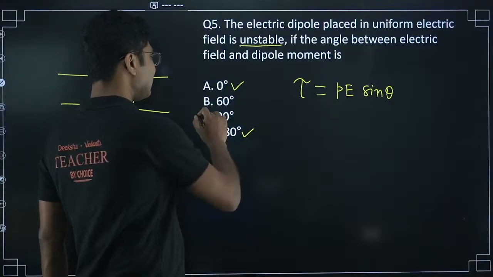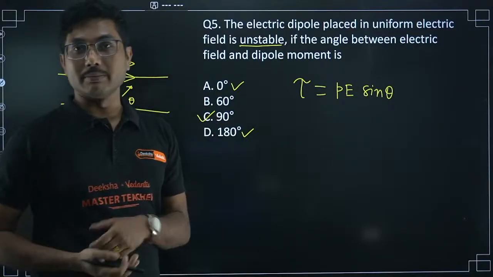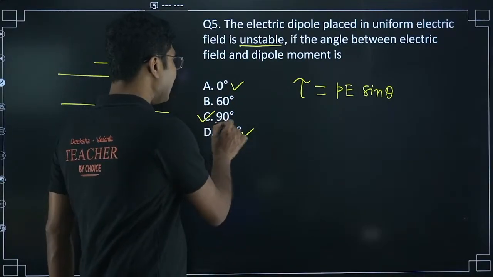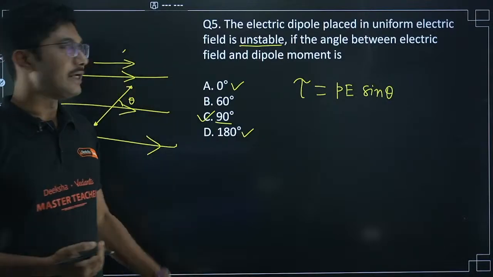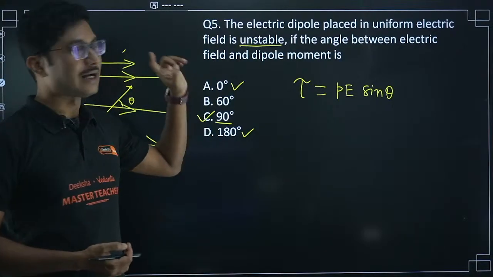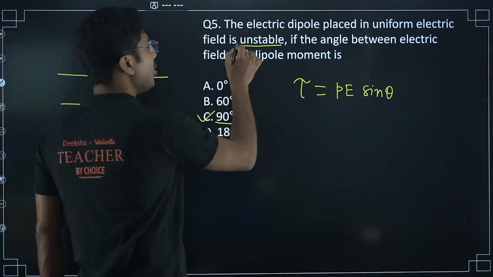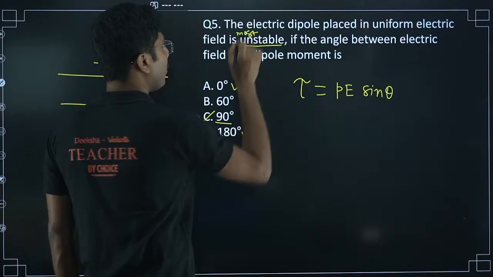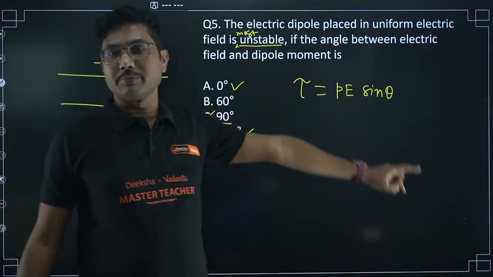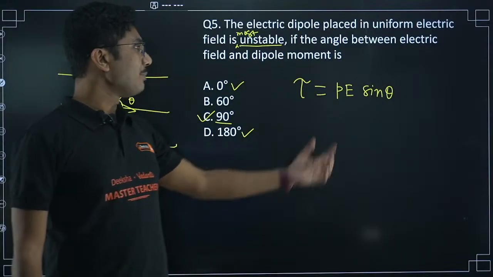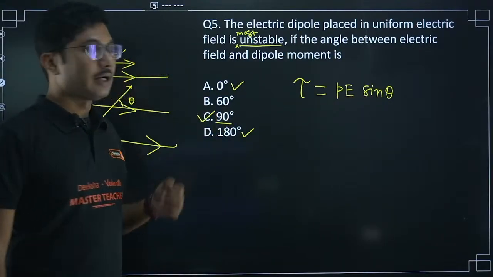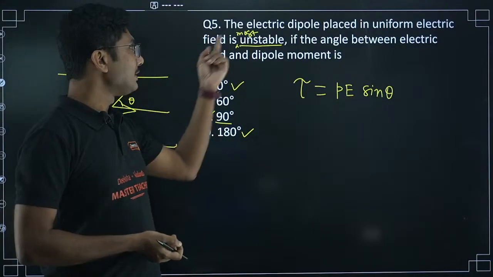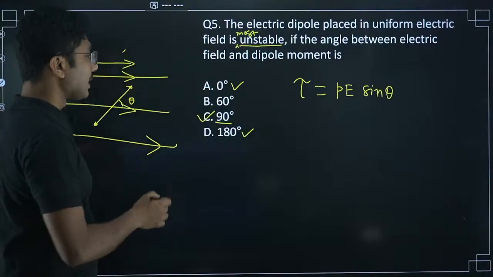So the correct answer is 90 degrees. It is the most unstable at 90 degrees. So this is the condition where it is most unstable. Actually the option should be most unstable. Most unstable means sin theta must be equal to 1. That is sin 90 degrees. So that means it will be most unstable. So the correct answer is option C.